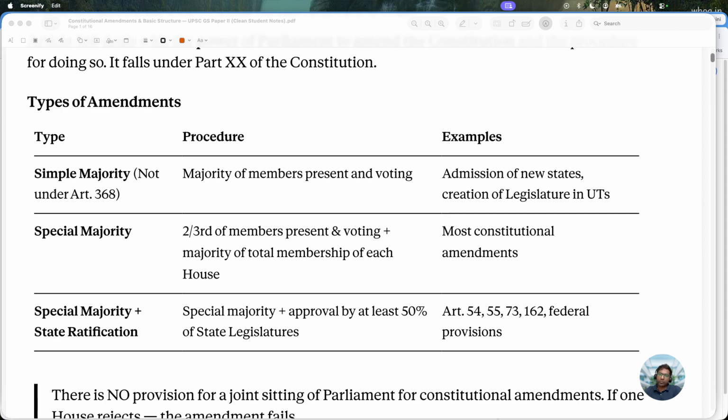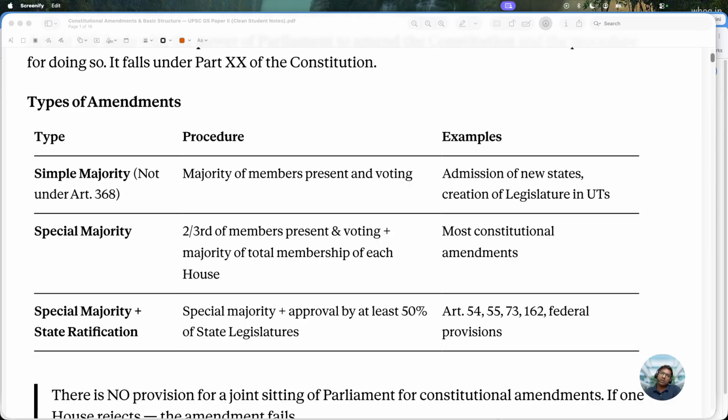Then there is the second way, that is special majority. In this case, two-thirds of the members present and voting, plus a majority of the total membership of each house, is required. Most of the constitutional amendments that happen in our Parliament happen by this special majority.